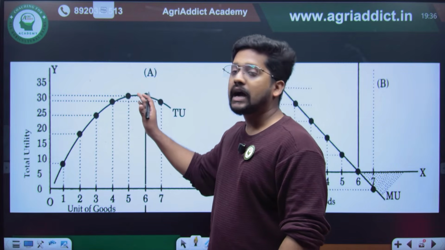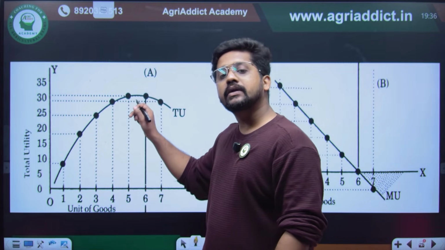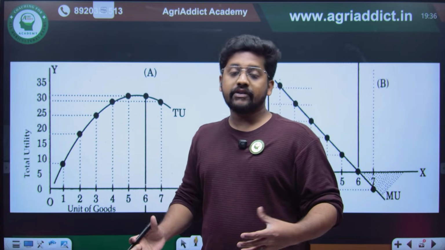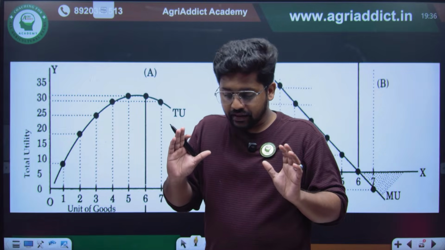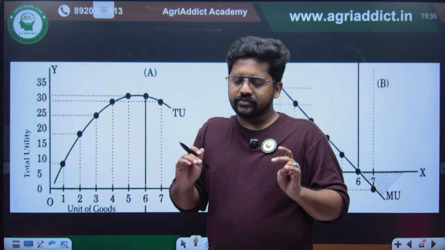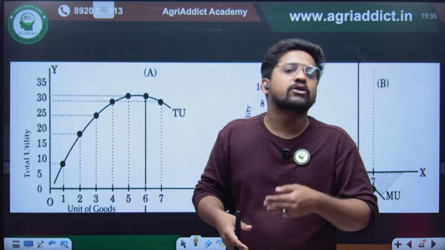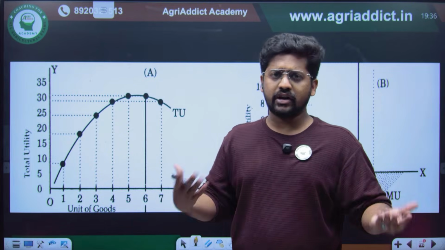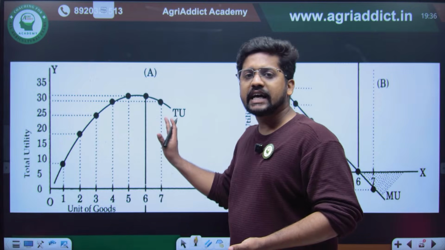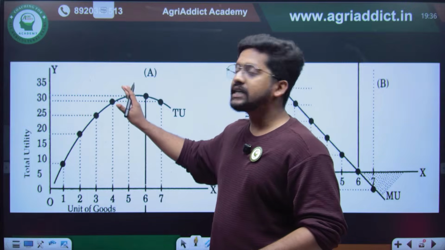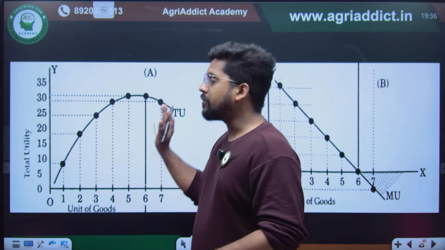At some point it becomes maximum, and after that, when your stomach is so full, if I ask you to keep eating, you will have stomach pain or a vomiting tendency because your stomach is already full. So you will have dissatisfaction. Your total satisfaction will first increase, reach a maximum, and then decrease.